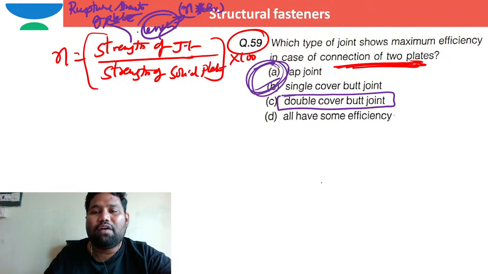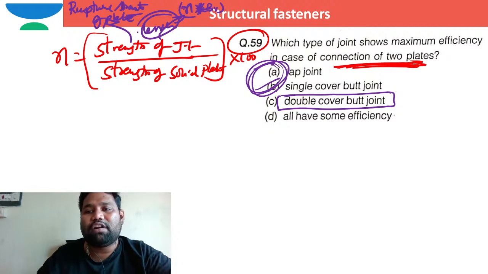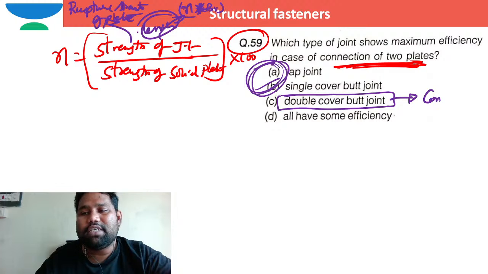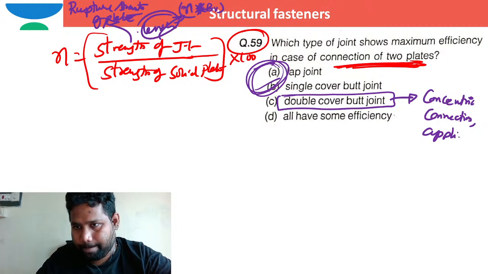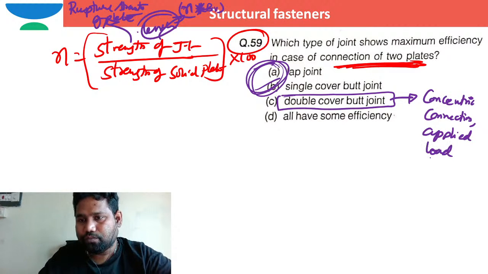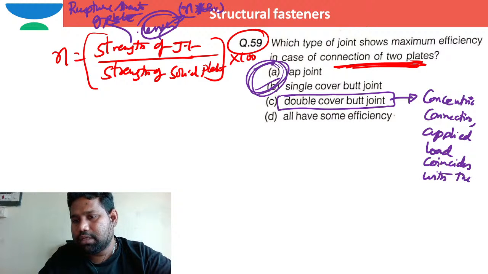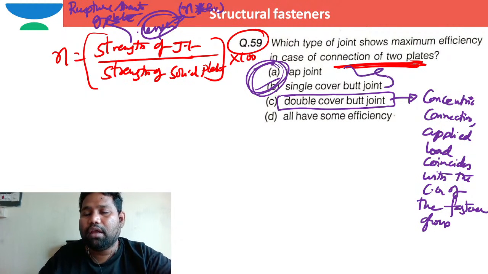Why is the efficiency more in case of double cover butt joint? In case of double cover butt joint, it is a concentric connection, where the applied load coincides with the center of gravity of the fastener group. Whereas here, these are not, these are eccentric connections, somewhat eccentric connection.